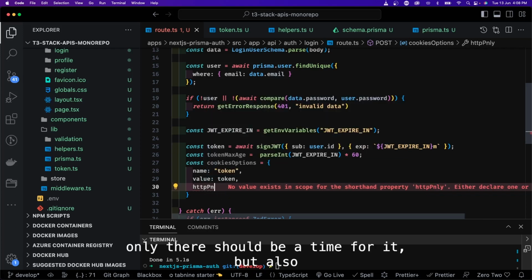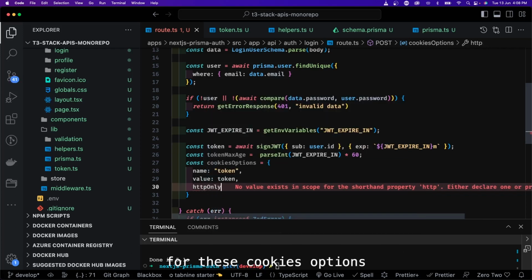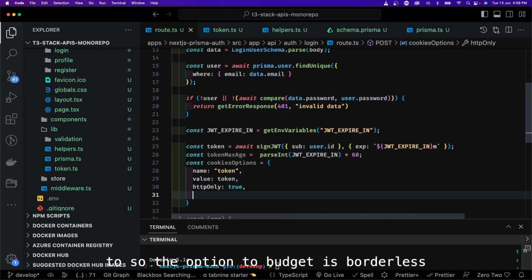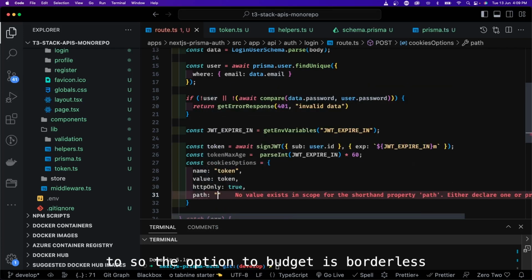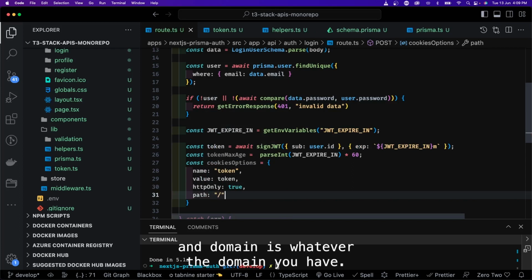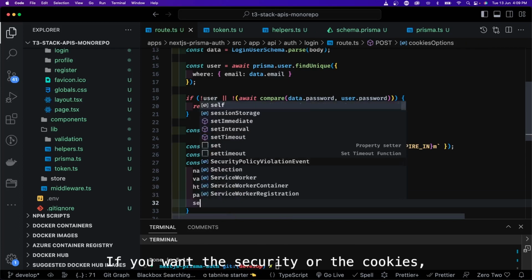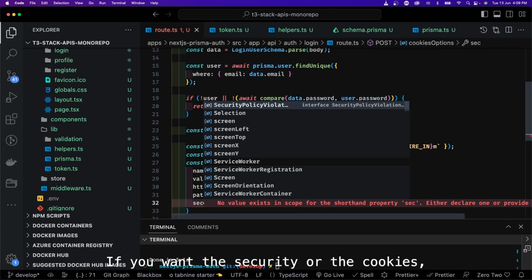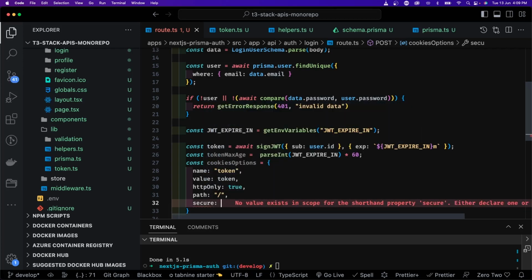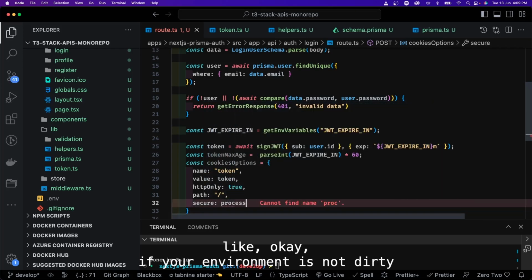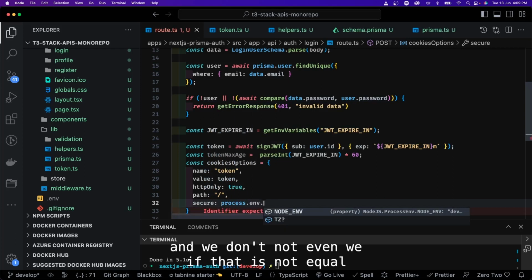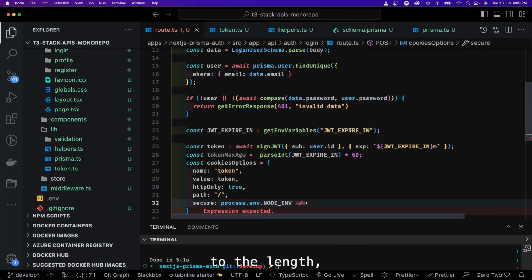There should be a type for these cookie options also. So httpOnly true, path is / and domain is whatever domain you have. If you want to secure the cookie, like okay, if your environment, process.env.NODE_ENV, is not equal to development, then secure it.